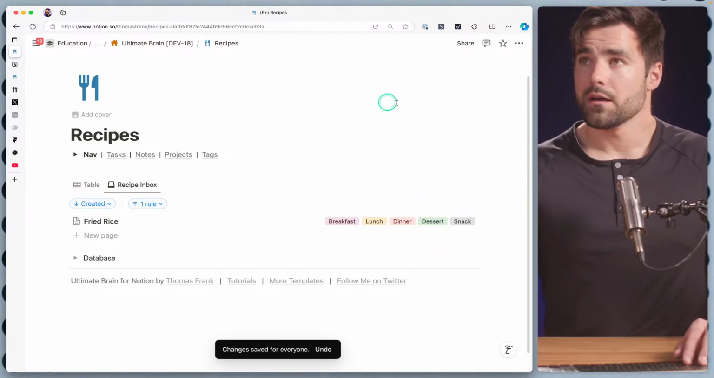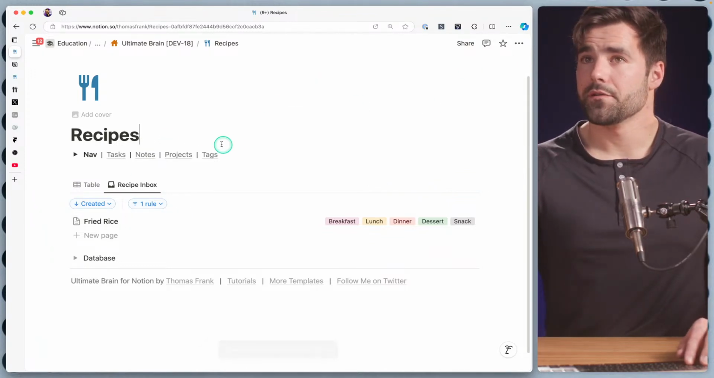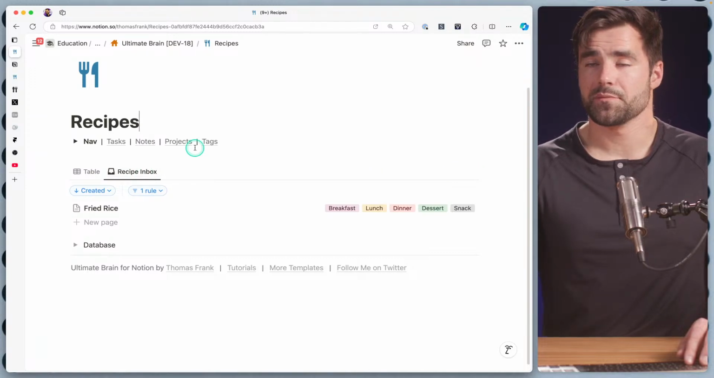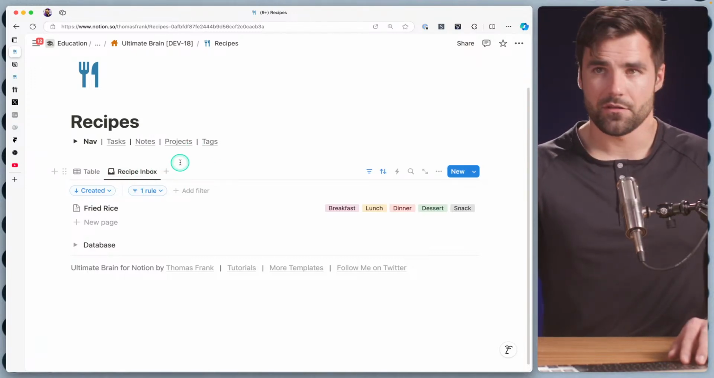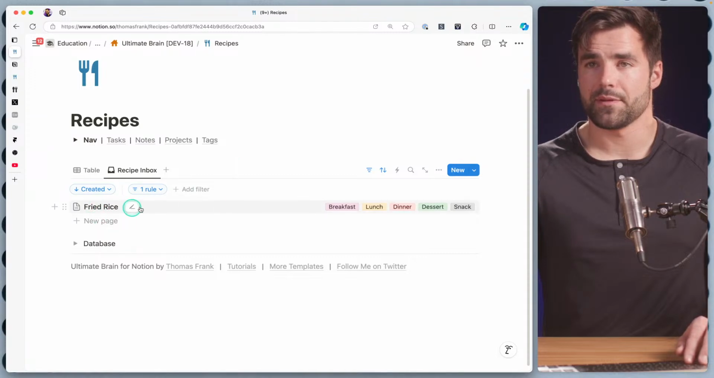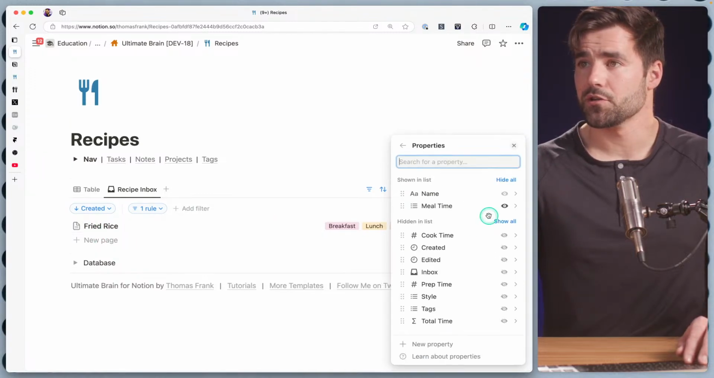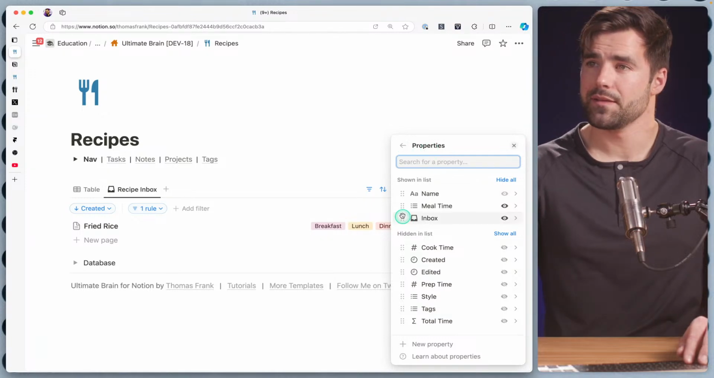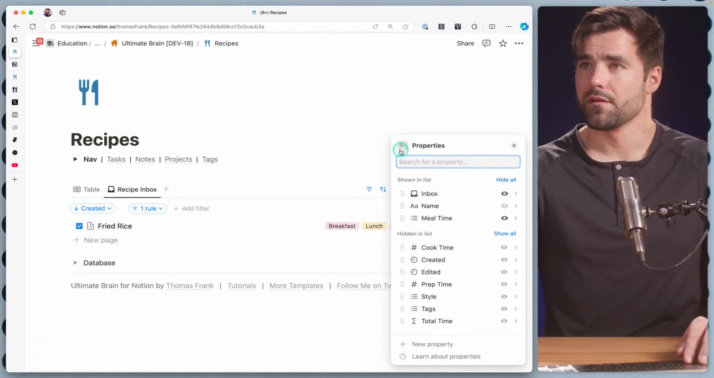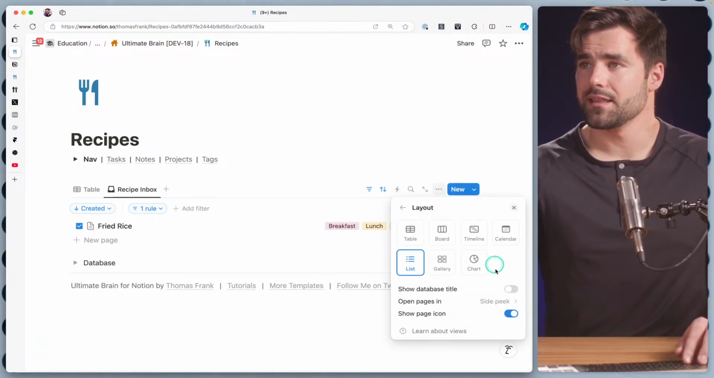Awesome. I wonder, let's see here. Recipe inbox is going to be that first thing. I wonder if we want to add another view just to sort of see what will happen if we get this out of the inbox. Ooh, and I want to show the inbox property actually. So let's go ahead and show that as our last property, maybe even there. Yeah, and we can go ahead and get the icon out of the way.